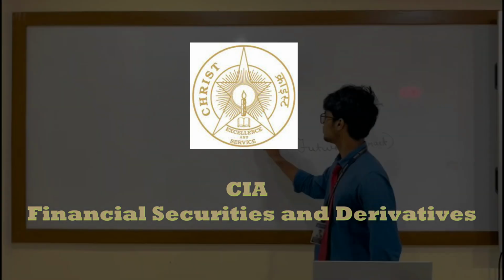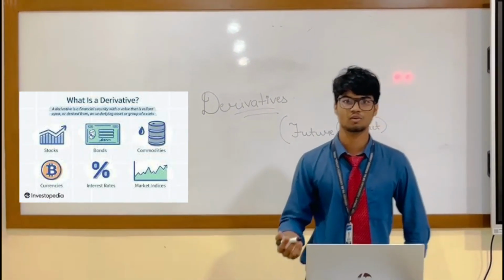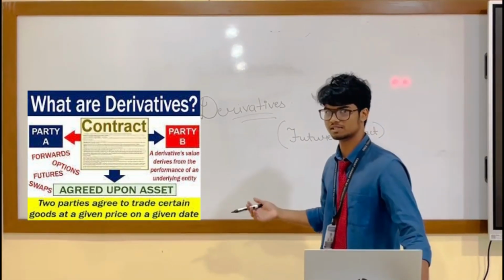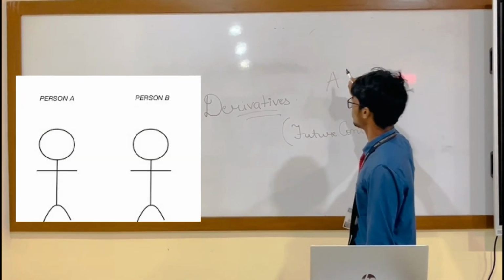So I'm going to explain what derivatives are. Derivative means financial instruments which are used for future prices, and mostly it is used by traders and investors. So we can take an example of a person called A.